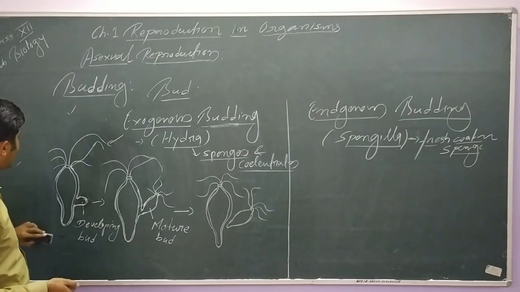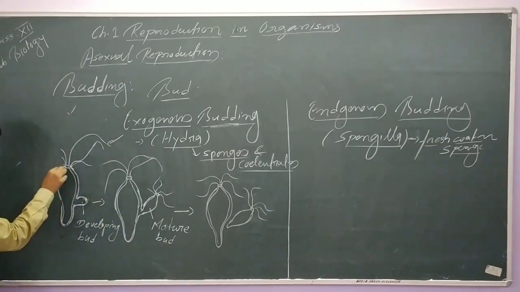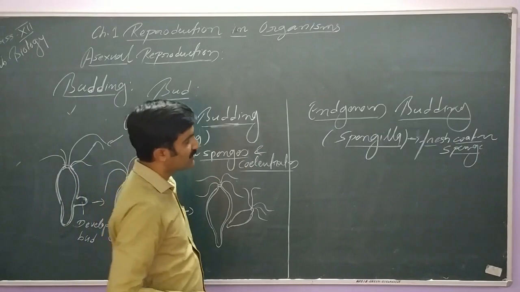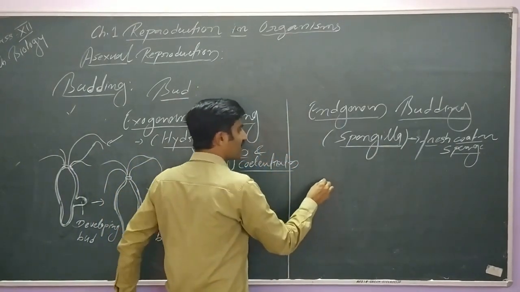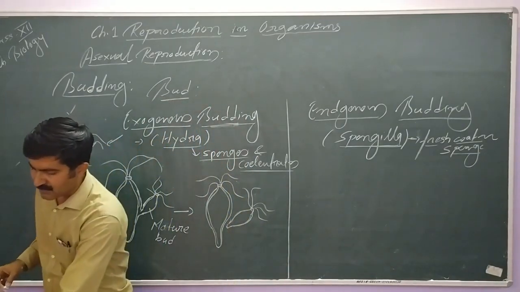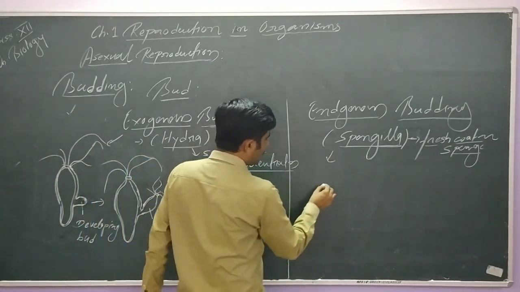Right. Next we have to take this, we should keep it as it is. So it will help us to understand the difference between the exogenous and endogenous bud. Next come to the endogenous bud. Endogenous bud, example Spongilla. Endogenous means the bud develops inside the body cavity. So let's try to understand with the help of the diagram given in NCERT.